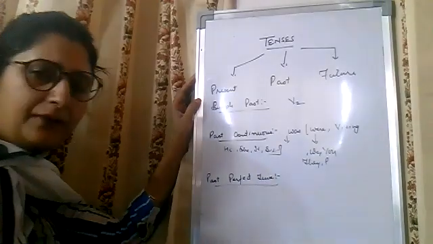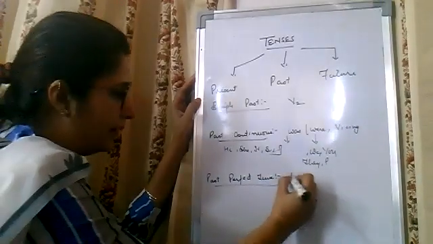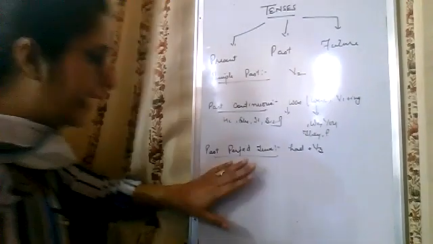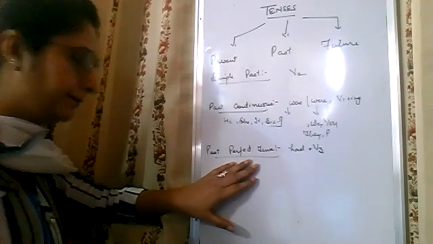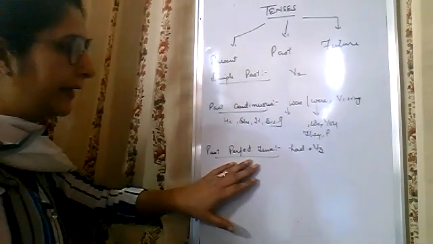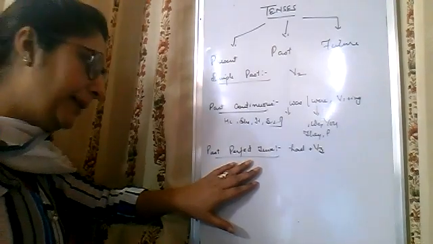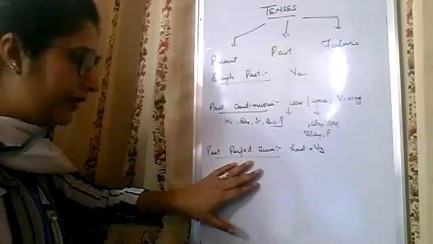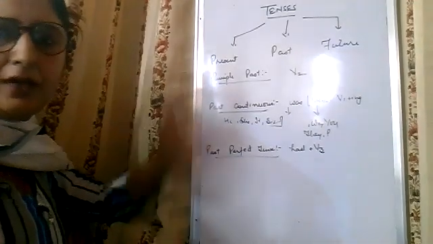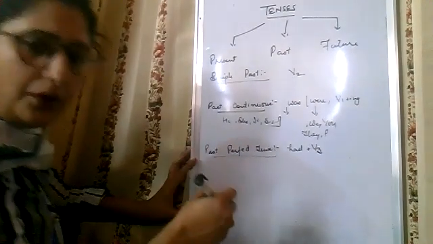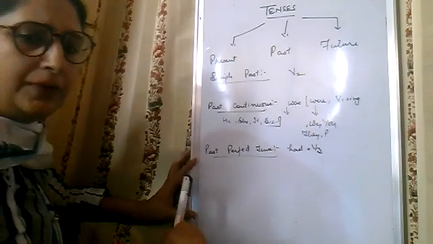Next, past perfect tense. Had plus the third form of the verb. What do we use? We only use had and the third form of the verb. So had plus, she had eaten the mangoes. Very good. She had written her work. She had completed her homework. She had listened to the lecture. She had attended the lecture. Very good. Afterwards, for negative, had not will be used, and if we are going to formulate interrogative, had will be used at the start.